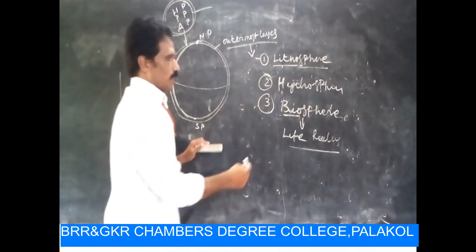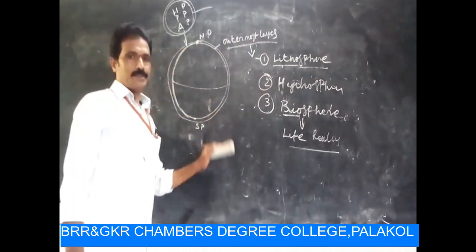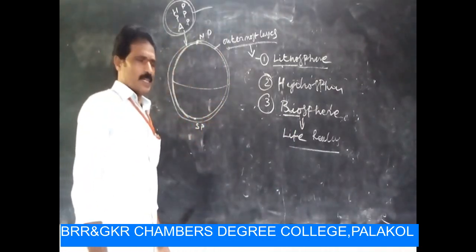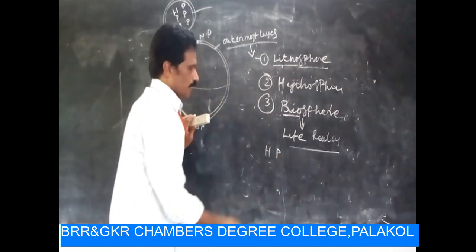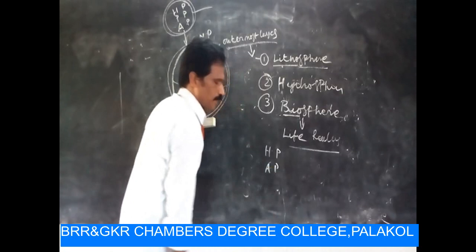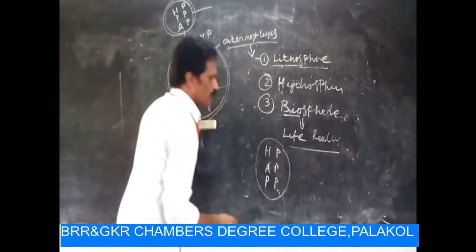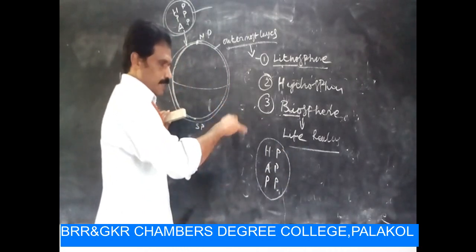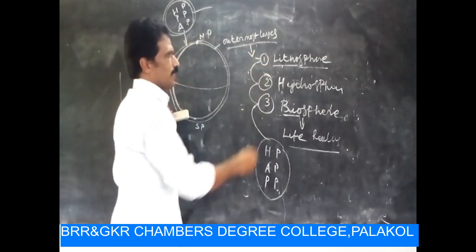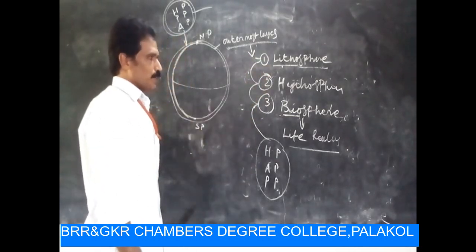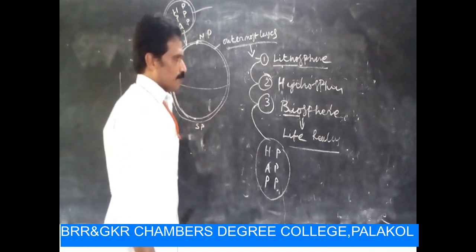So all living things on the earth's surface, like we know very well, the human population, animal population, as well as plant population, continue their lives in all these three: lithosphere, hydrosphere, as well as biosphere. Right.